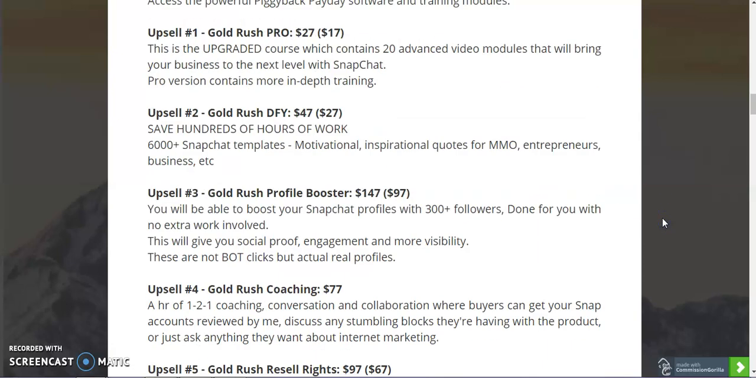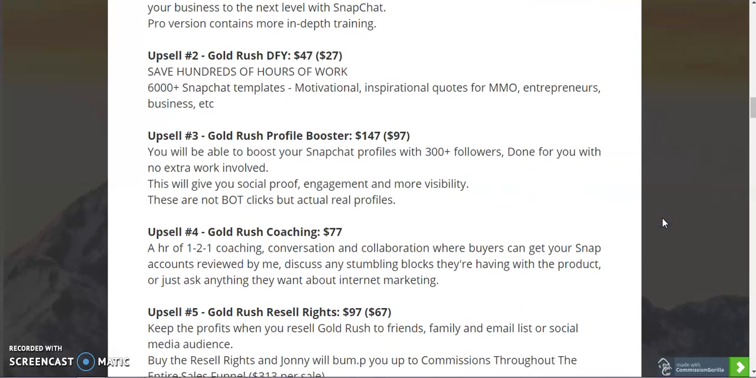And upsell number 3 is Gold Rush Profile Booster, which is $147, and the downsell is $97. You'll be able to boost your Snapchat profiles with 300 followers. 300 plus followers done for you with no extra work involved. This will give you social proof, engagement, and more visibility. These are not bot clicks, but actual real profiles. Wow, that's upsell number 3.